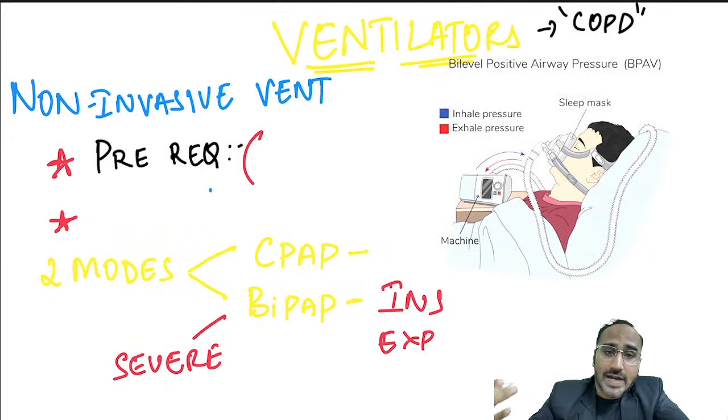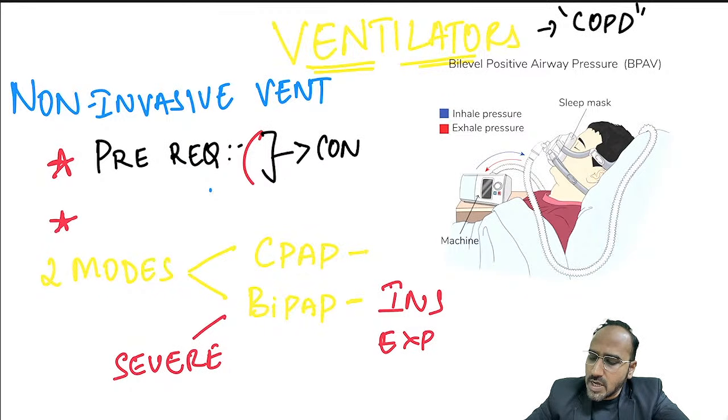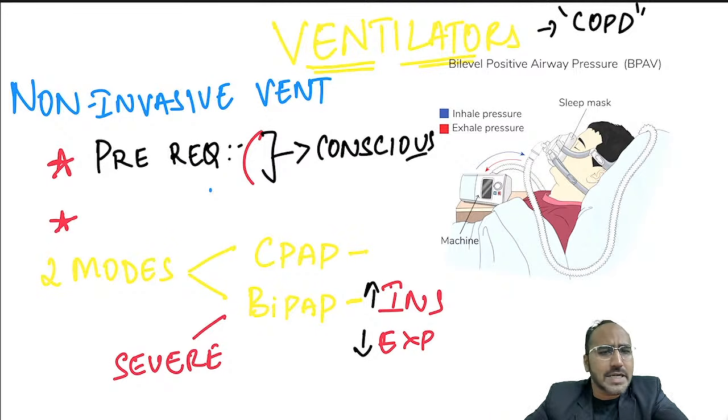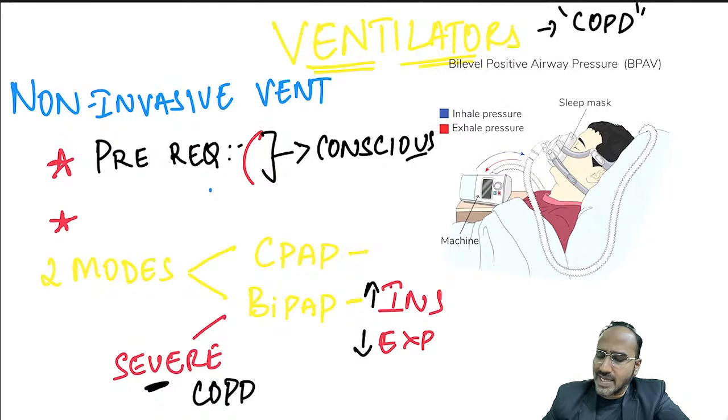Guys, remember, ventilators are of two types, non-invasive and invasive. For non-invasive, the vital prerequisite is that the patient should be conscious. That is the main prerequisite for a non-invasive ventilator. There are two modes in non-invasive ventilation, CPAP and BiPAP. CPAP is continuous positive airway pressure, and BiPAP uses a higher inspiratory and a lower expiratory pressure. CPAP is usually used for mild to moderate COPD, and BiPAP is usually used for severe COPD cases.